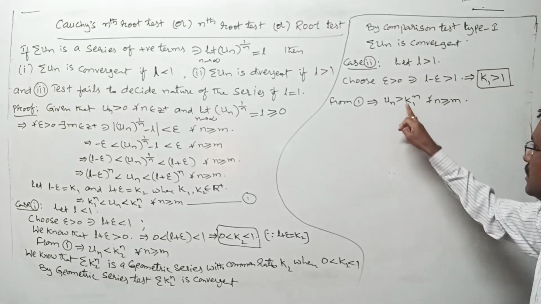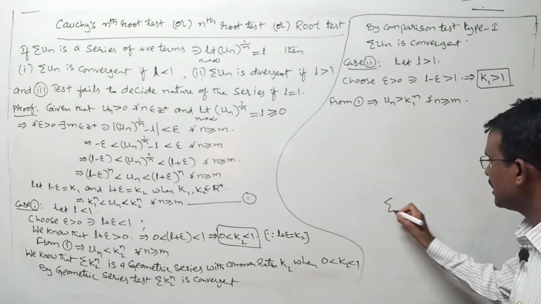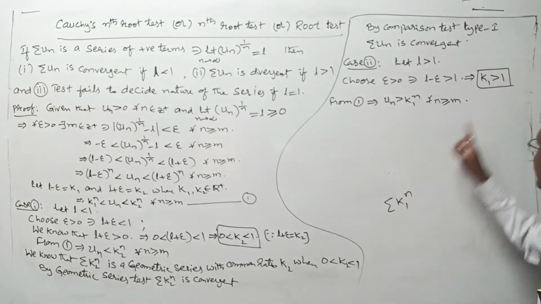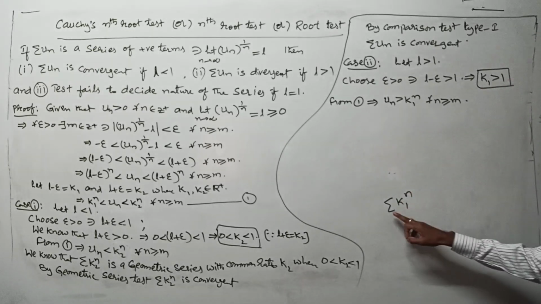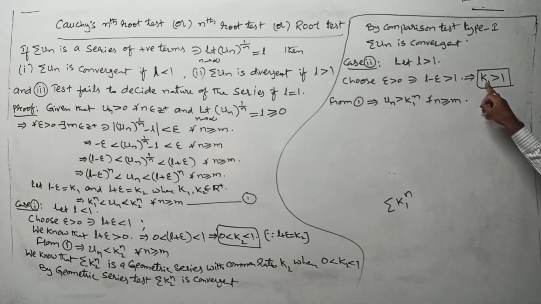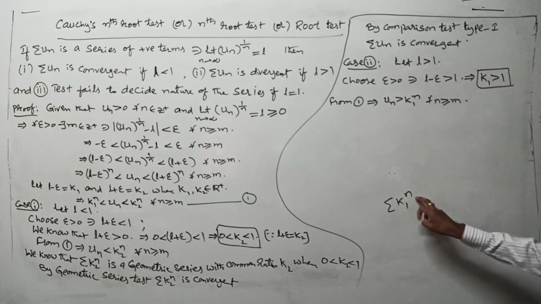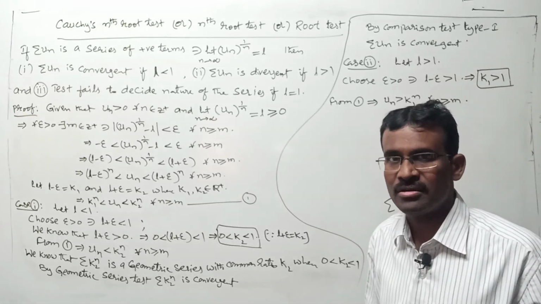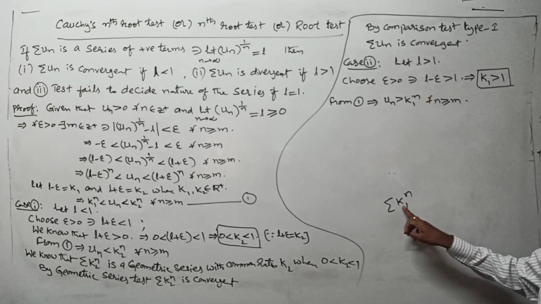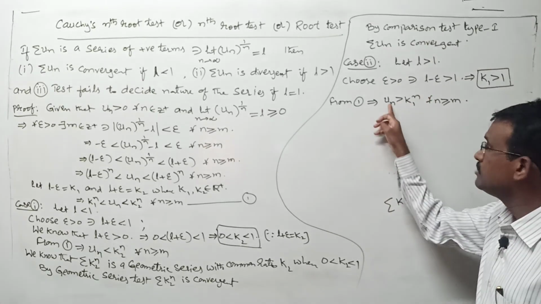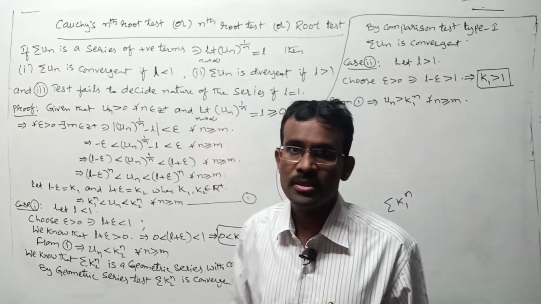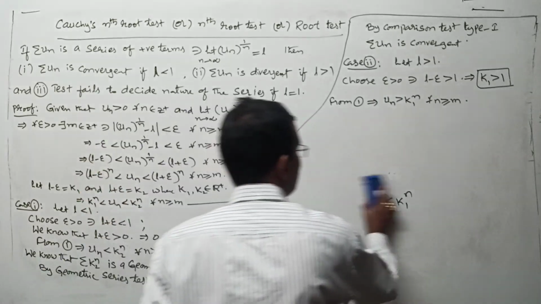Here again see, this sigma k1 power n is a geometric series with common ratio k1 where k1 is greater than 1. This is of the form sigma r power n where r is k1, meaning r is greater than 1. By the geometric series test, is sigma k1 power n divergent or not? Now here un is greater than k1 power n and sigma k1 power n is divergent. Then you say sigma un is also divergent by comparison test type 2, right? That work we are doing in the next step.